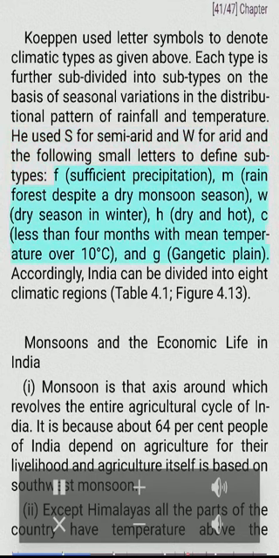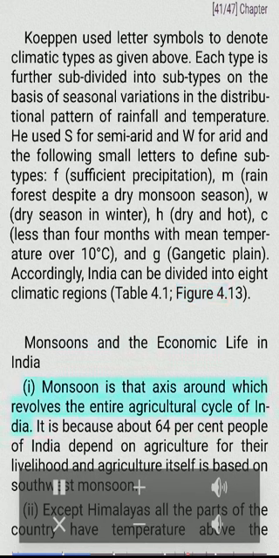F. Sufficient precipitation. M. Rainforest despite a dry monsoon season. W. Dry season in winter. H. Dry and hot. C. Less than 4 months with mean temperature over 10 degrees Celsius. And G. Gangetic plain. Accordingly, India can be divided into 8 climatic regions. Table 4.1. Figure 4.13.